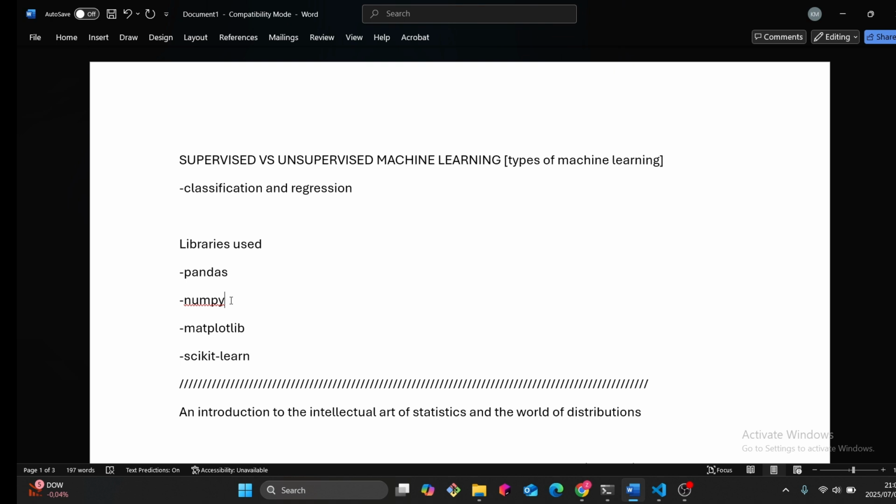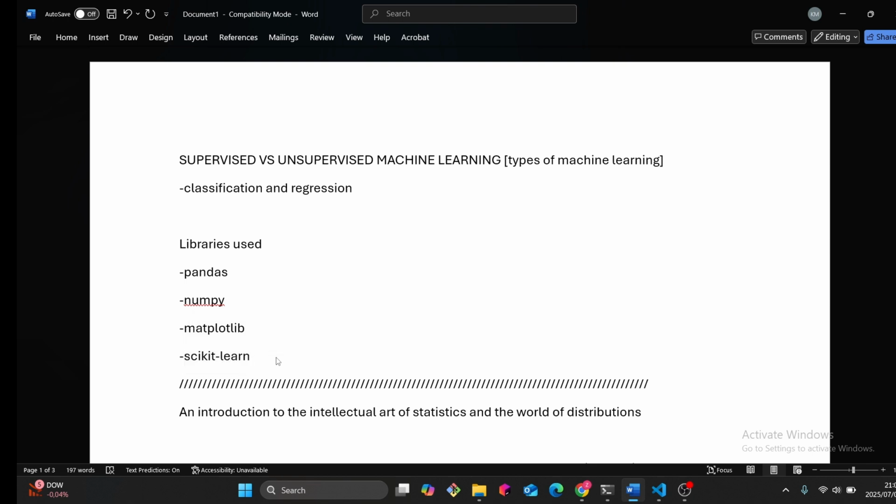Maybe you want to find the mean, median, whatever, as we're going to talk about as we get into statistics. And matplotlib, as the name suggests, is for plotting graphical visualizations of your data, and as I've said, sklearn is where you will find your algorithm.